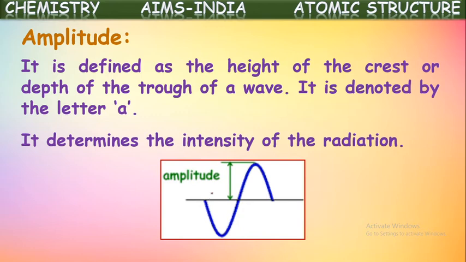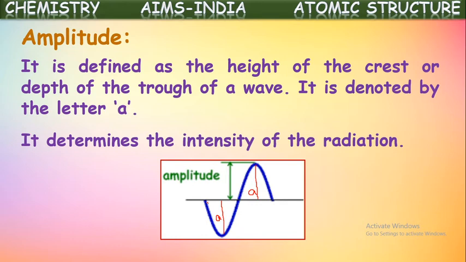See here, suppose it is a wave, the height of this crest is nothing but its amplitude. At the same time, the depth of the trough is also the same amplitude. It is considered as the amplitude of the wave. If this depth increases, the intensity of the radiation increases. If it decreases, the intensity of the radiation decreases. This is about amplitude. Amplitude is defined as the height of the crest or depth of the trough of a wave.